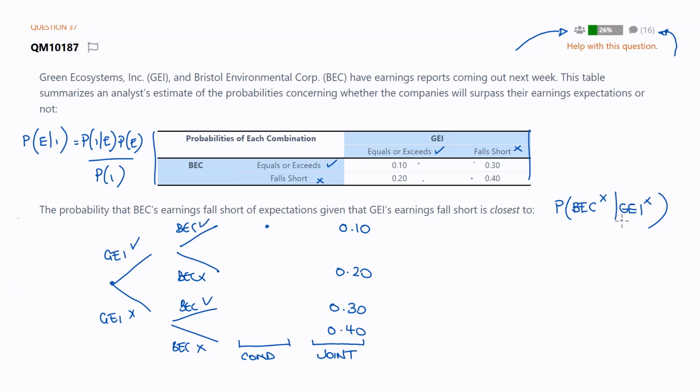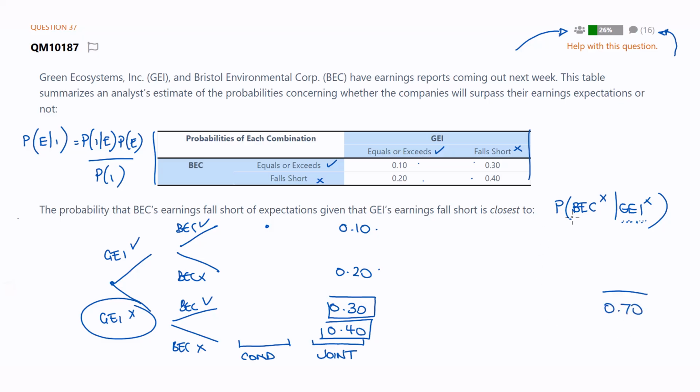It's a gift. Given GEI did not meet earnings means we're in this leg here. So our universe is these two. Given we didn't meet earnings means I must be in one of these two boxes, because in both of these, GEI met earnings. So your denominator, saying what's already happened, is 0.7.